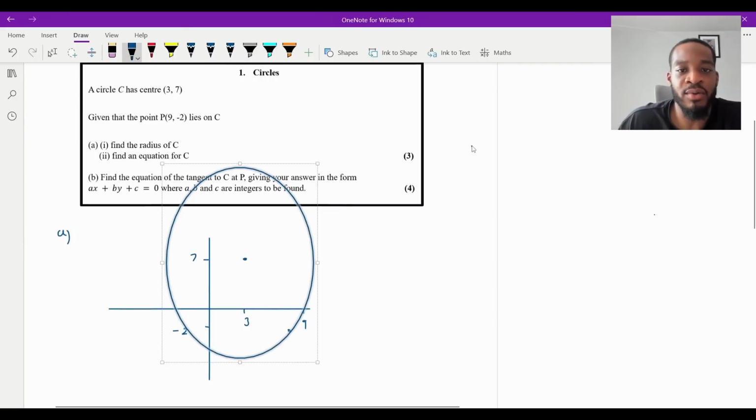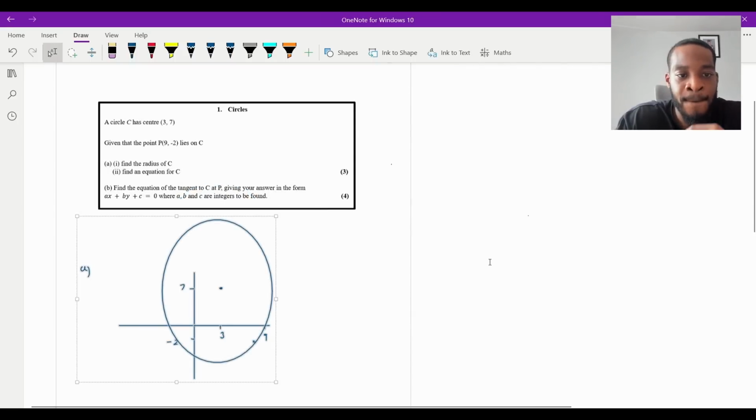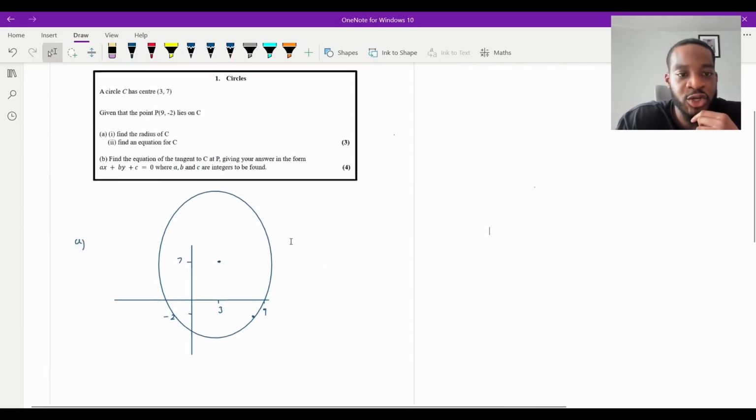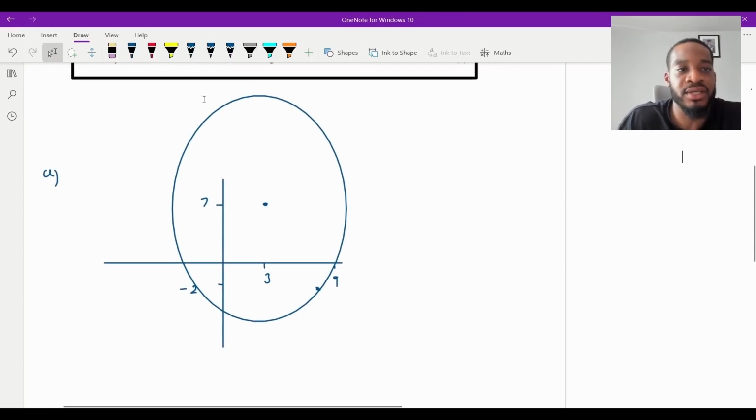Instead of rubbing out, let me just lower it actually, so we've got this there. Okay, so we've got this point (9, -2), which we know lies on it. They're asking us for the radius of the circle. Well, that's just going to be the distance between these two coordinates, isn't it? This is (3, 7). This is (9, -2). I'm looking for the radius, the distance, right? So let me just draw a line to connect them. And as you can see quite clearly from the diagram, that's just going to be the distance between these two coordinates, isn't it?